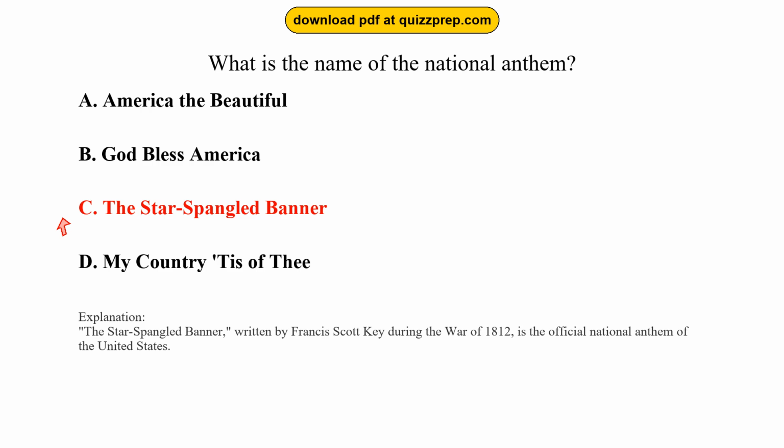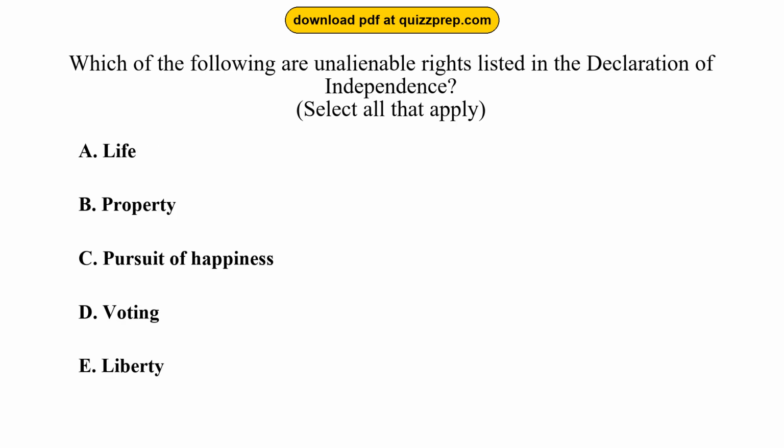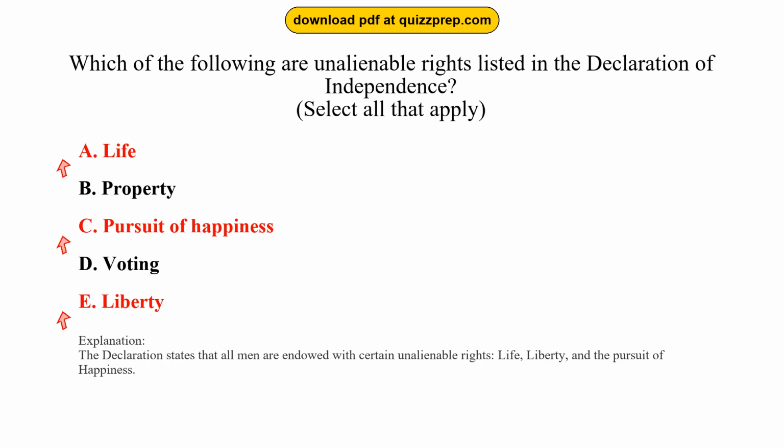Question 67. Which of the following are unalienable rights listed in the Declaration of Independence? Option A, life. Option B, property. Option C, pursuit of happiness. Option D, voting. Option E, liberty. The correct answers are options A and C and E. Life, pursuit of happiness, liberty. The Declaration states that all men are endowed with certain unalienable rights, life, liberty, and the pursuit of happiness.